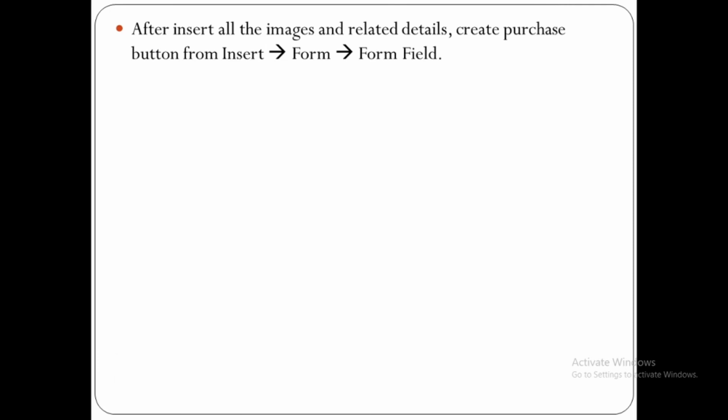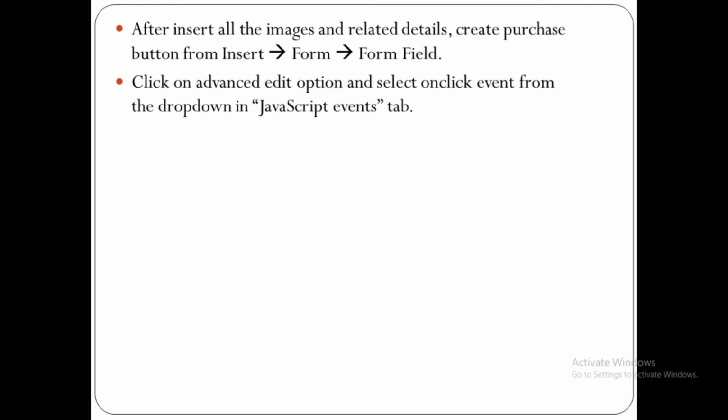So after inserting all the images and related details, create purchase button from insert form field option. So click on advanced edit option and select on click event from the drop down in JavaScript events tab. Enter value on cart as shown here, as we have seen in JavaScript.